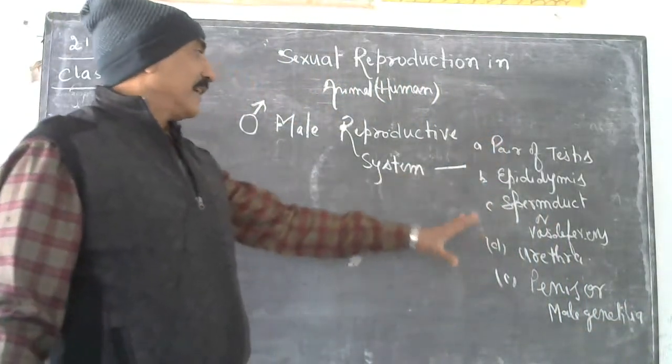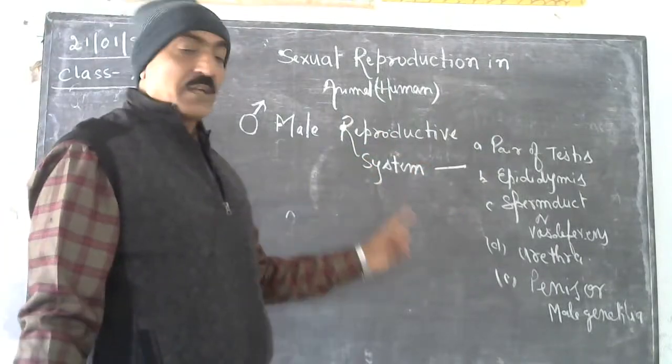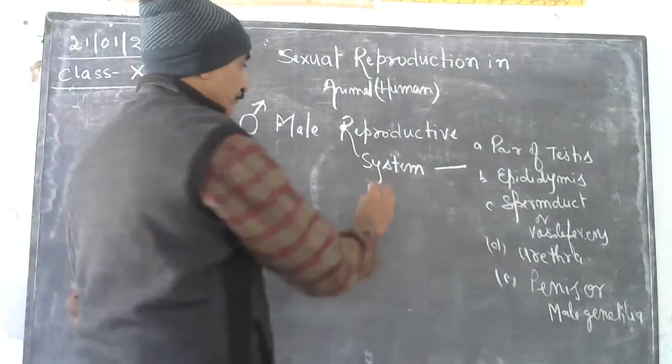Okay, so these are the organs male reproductive system include